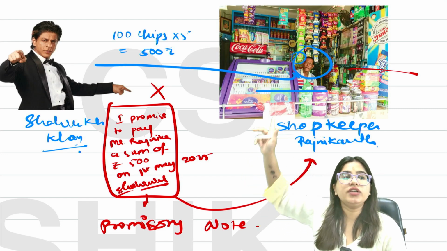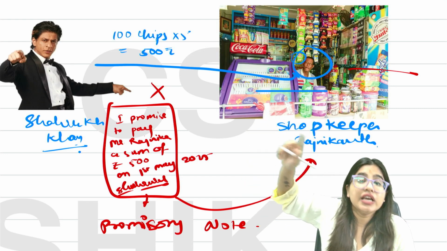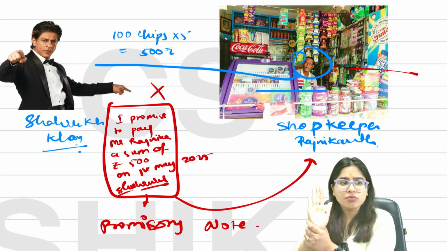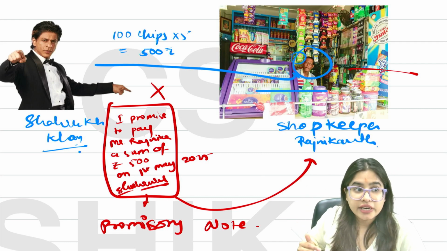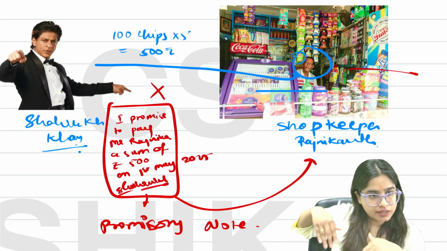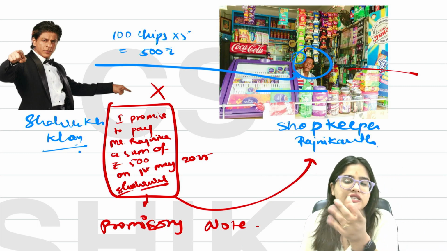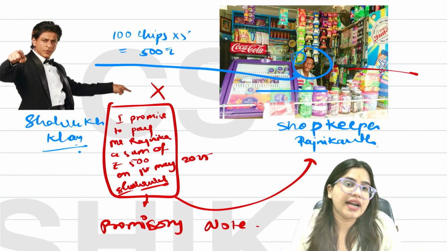And also, this shopkeeper Rajnikant can recover that money from the bank. He can go to the bank, show the promissory note, and get it discounted. He can get the money from the bank. Later on, the bank can recover the money from Shah Rukh Khan. Of course, the bank charges some commission for that. But are you understanding the basic thing?